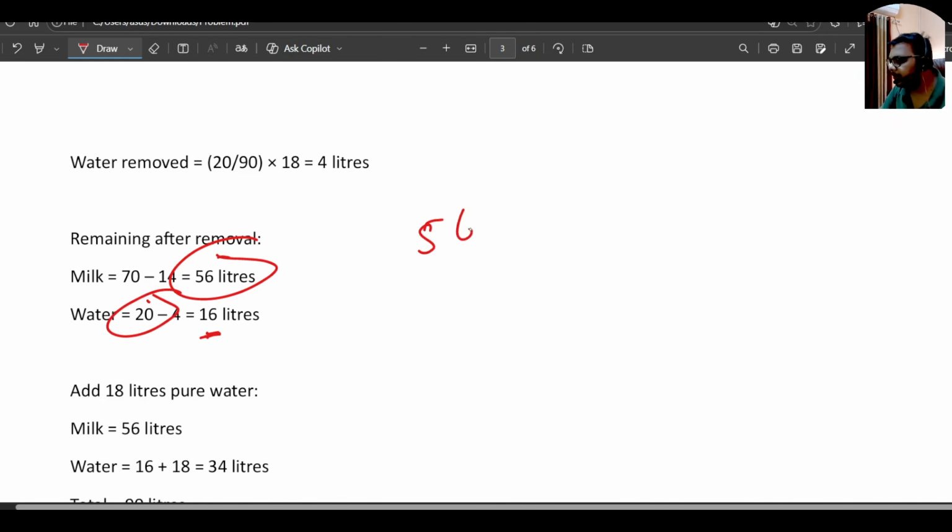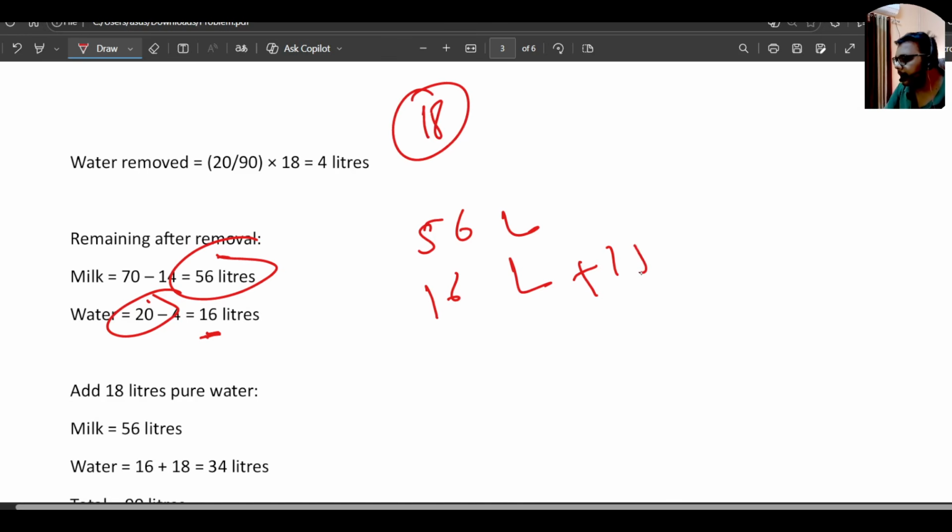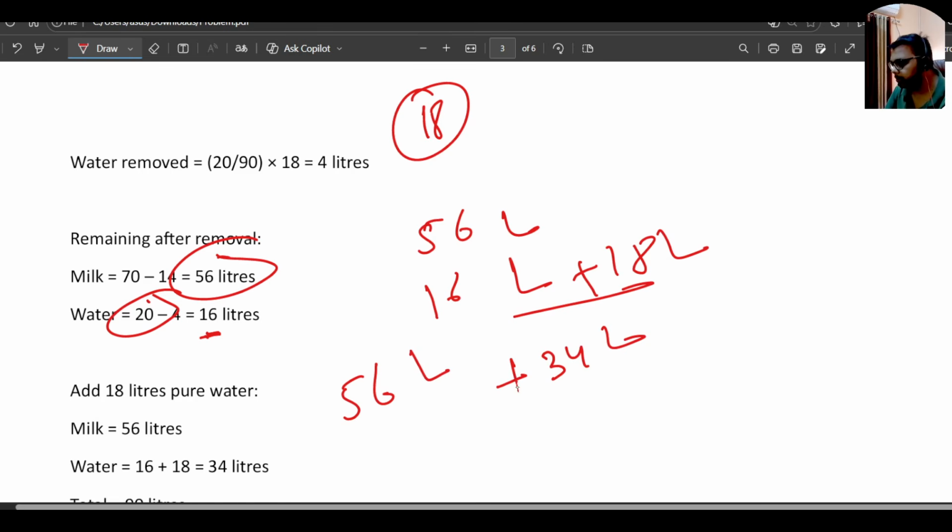So now we have 56 liters of milk and 16 liters of water. Now we are pouring pure water, 18 liters. So we will add the 18 liters here. So in our total mixture, there is now 56 liters of milk and a total of 34 liters of water. So now the total will become 90 liters.